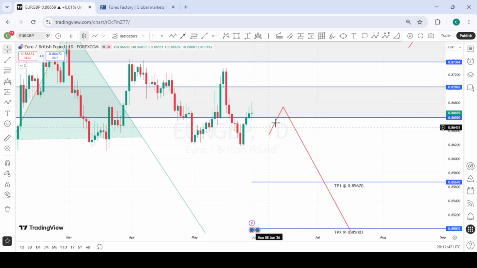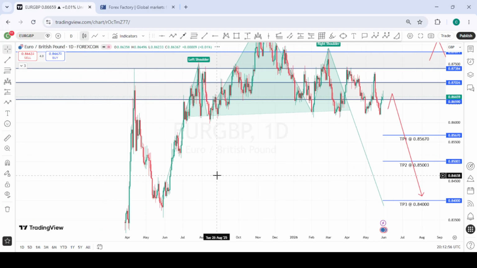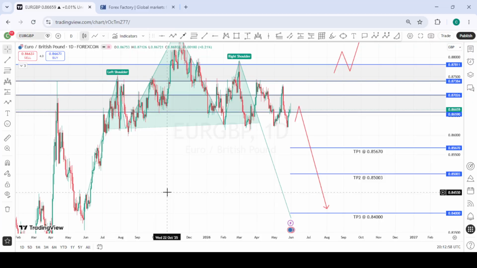We are just going to wait for reversal patterns or signs of bearishness from this area of interest, so we can take ourselves from there to the downside for EURGBP. So these are the various targets we have for EURGBP should we get the selling opportunity to the downside.